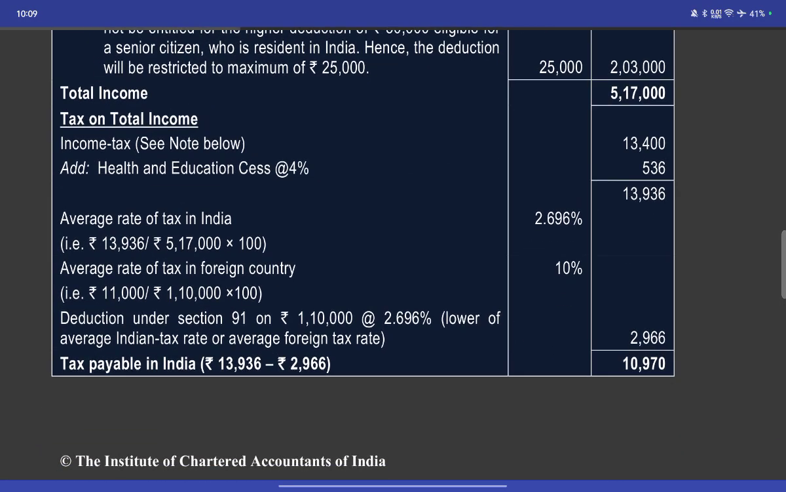So the average rate of tax is 13,000 by 517, which is 2%. The average rate of tax in India is 10%. The reduction in the case of section 91 is the total 11 lakh into 216. Whichever is lower is the reduction. Tax payable in India is 10,000.